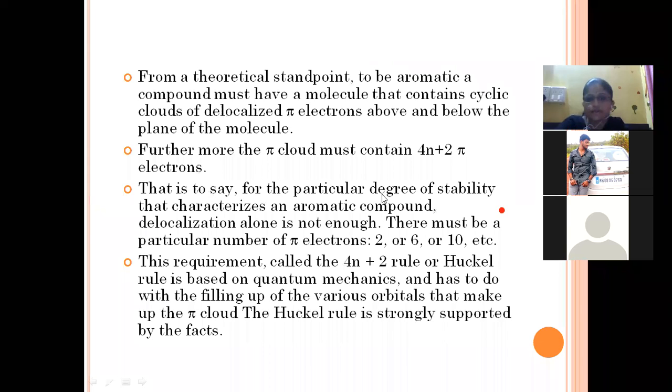That is to say, for the particular degree of stability that characterizes an aromatic property, delocalization alone is not enough. So if a compound is to be aromatic, there is not any single property; there must be a presence of delocalization of the pi cloud, but this is not by itself sufficient to make the compound aromatic. There are other rules for that, represented by Huckel. There must be a second rule.